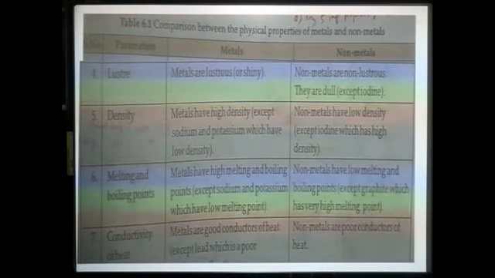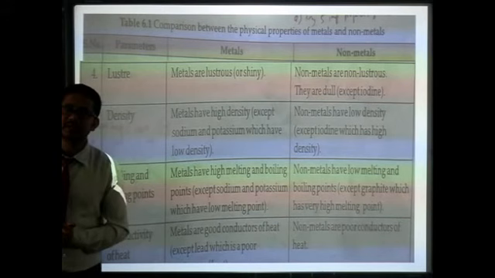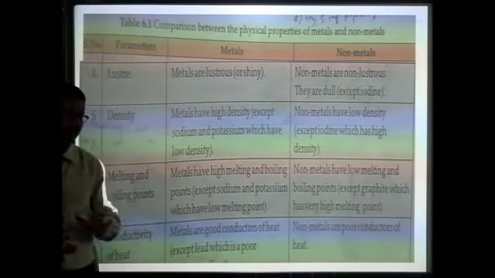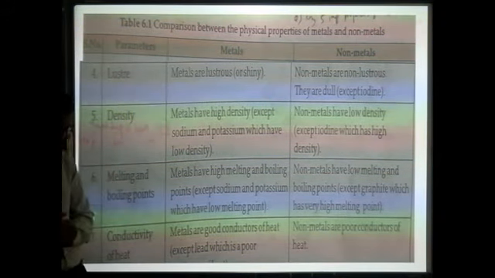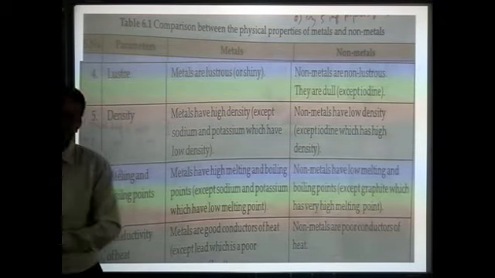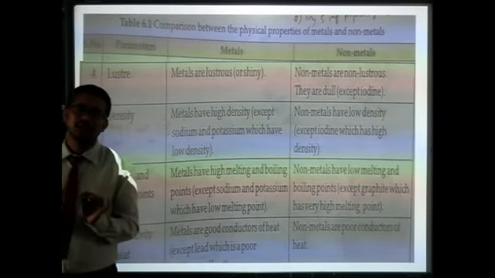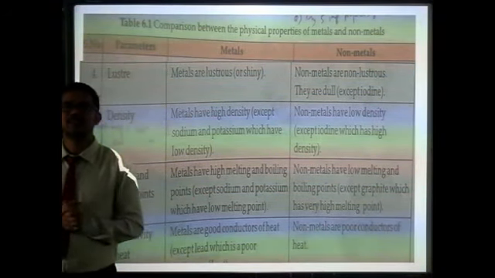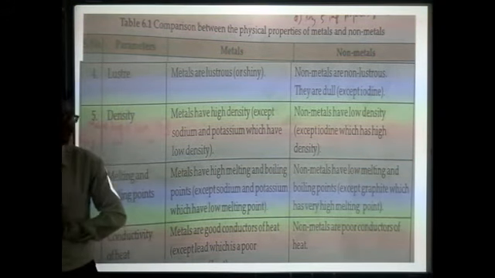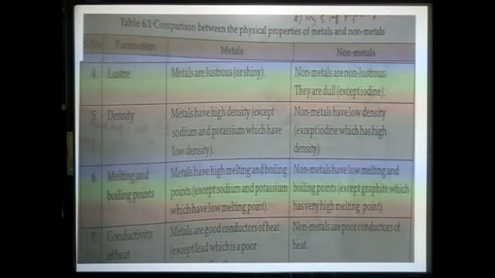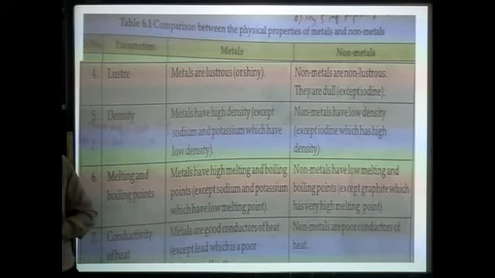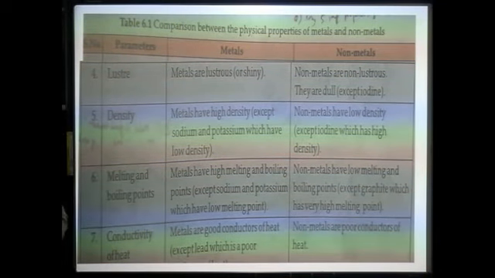Then comes conductivity of heat. Metals are good conductors of heat, except lead, which is a poor conductor of heat and electricity. So the metal which is a poor conductor of heat is lead.